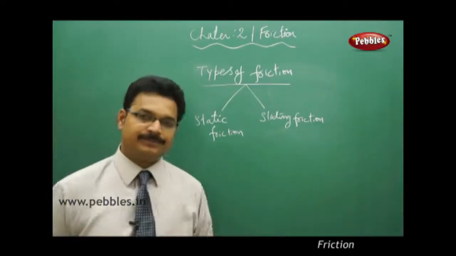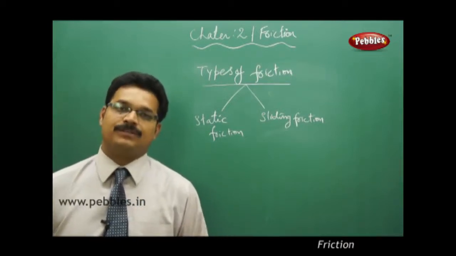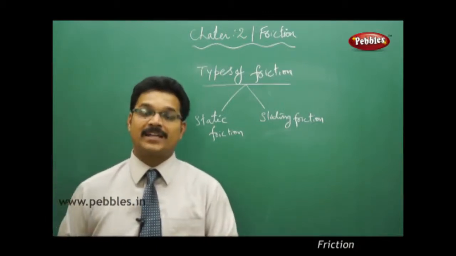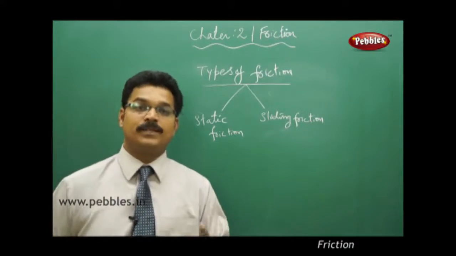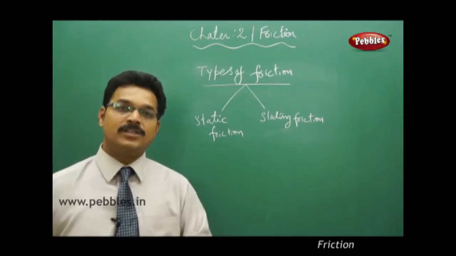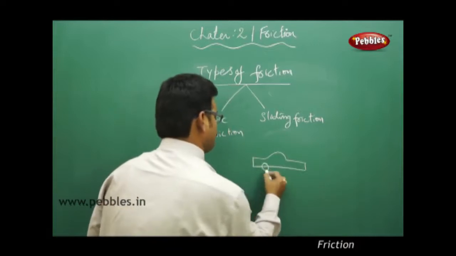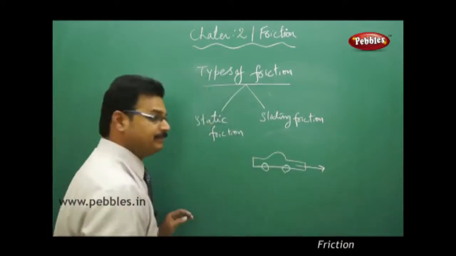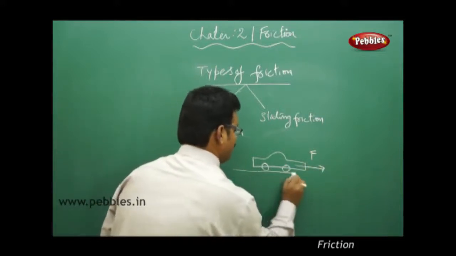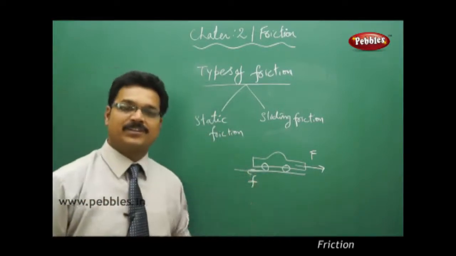Now sliding friction. Sliding friction acts when the body is in motion. Suppose a car is moving on the road. And the friction acting between the wheels of the car and the road is sliding friction. So sliding itself says that the body is in motion. So this is the car which is moving in the forward direction, say towards the right side. Then the frictional force acting between the wheels of the car and the road is sliding friction.